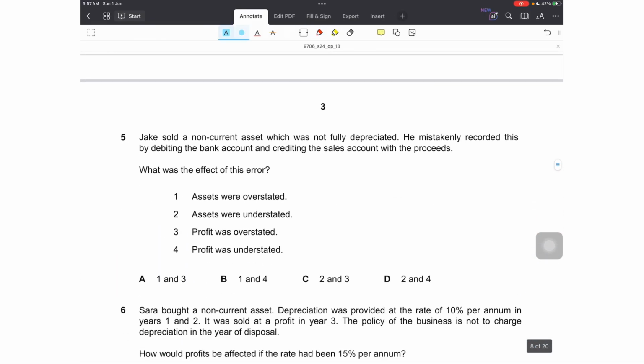Question number 5. Jake sold a non-current asset which was not fully depreciated. He mistakenly recorded this by debiting the bank account and crediting the sales account with the sales proceeds. What was the effect of this error?